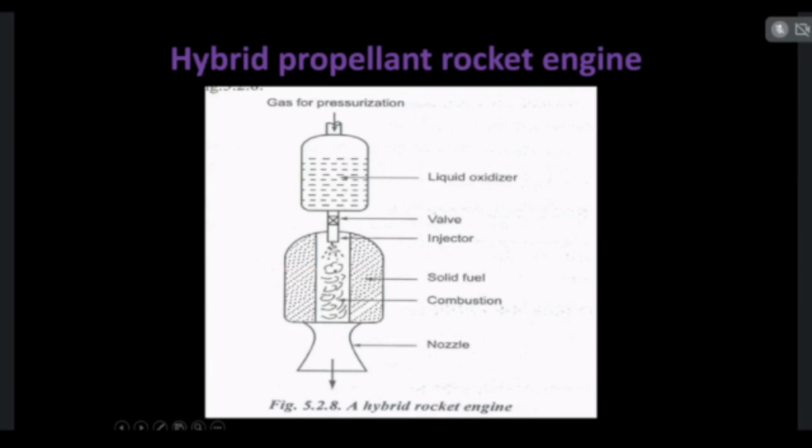So when the liquid oxidizer is injected, both the fuel and oxidizer will be mixed and a chemical reaction will take place. So by means of the chemical reaction, the burning gases will be produced. Then, as I told, the burning gases will enter the nozzle to produce a high velocity of gases. So this high velocity of gases will create the thrust. So by means of this thrust, the rockets will be launched.